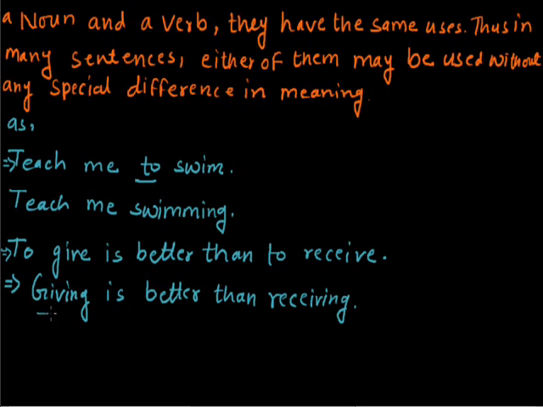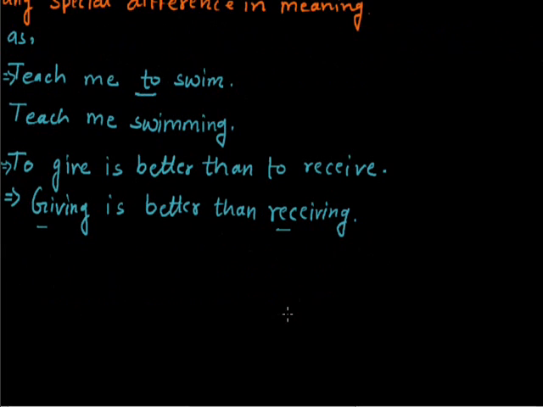Giving has been used here as the subject, and receiving has been used here as the object. So they do the work of a noun, because a subject can be either a noun or a pronoun. Giving and receiving are not pronouns, so they are nouns. That's why they are called gerunds. Okay. Do you want some more examples?